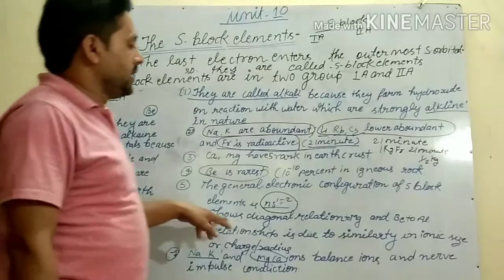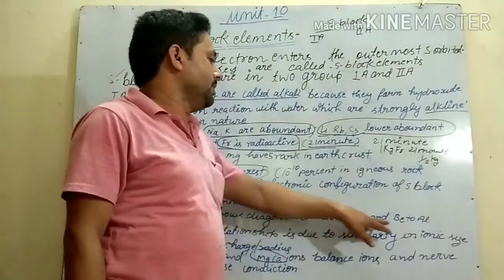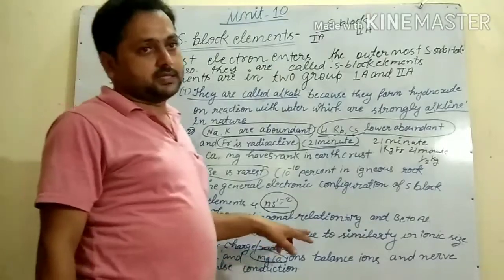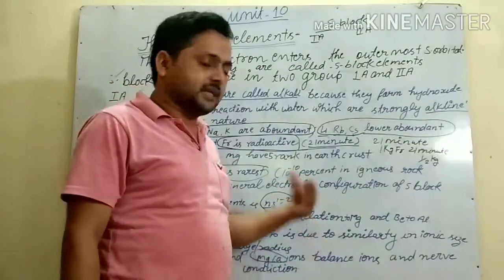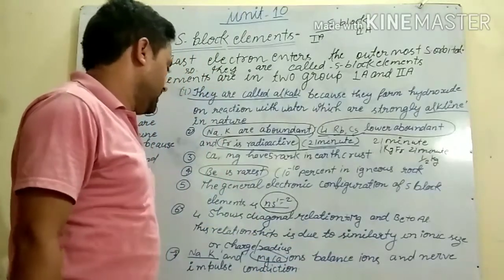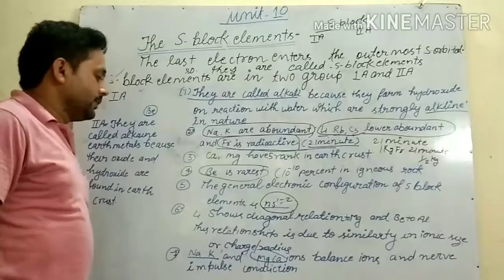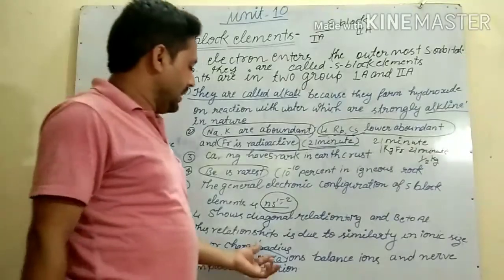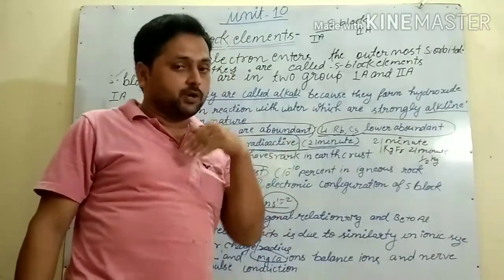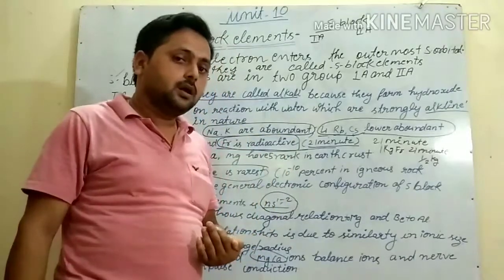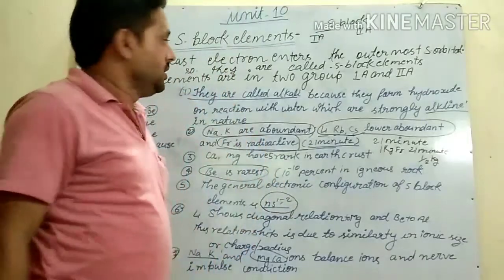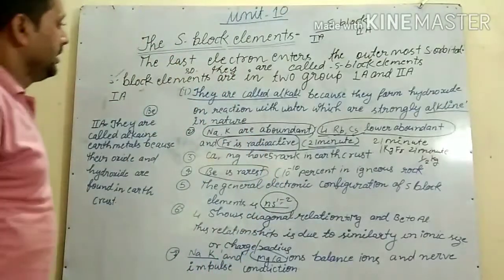Lithium has a diagonal relationship to magnesium and beryllium to aluminium, due to the small ionic size and charge to radius ratio. Sodium and potassium, magnesium and calcium ions balance ions in the human body system and help in nerve impulse conduction. So this we have discussed today.